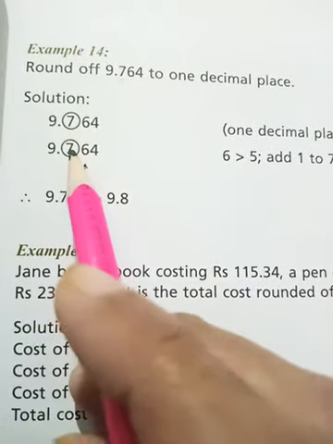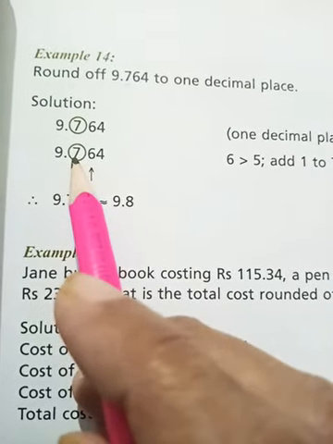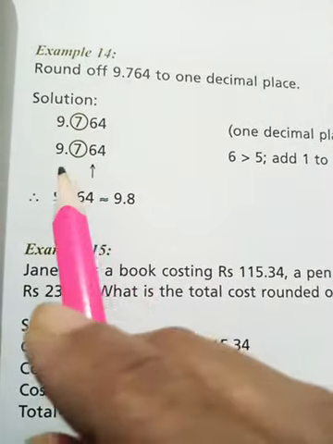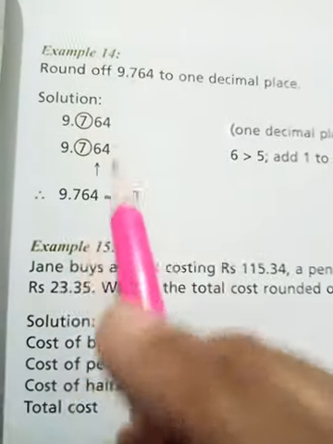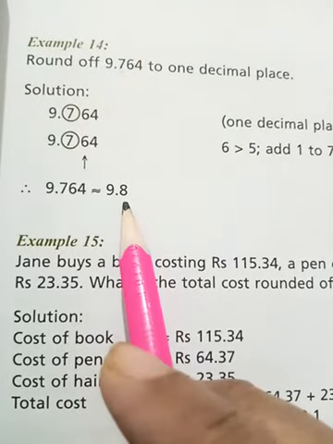Yes. So what will we do? We will add 1 to the ringed digit and drop all the numbers right to it. So 7 plus 1 becomes 8. So it will become 9.8. 9.764 rounded off to 1 decimal place will become 9.8.